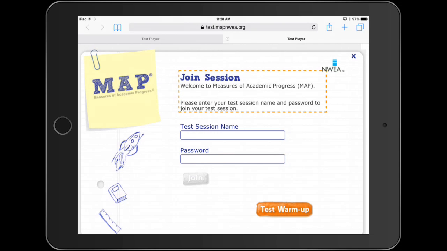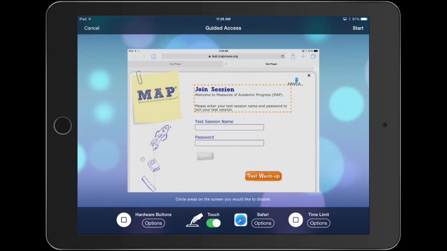To activate guided access for this site, you will need to triple-click the Home button. This means you will press the Home button 3 times very quickly. You will need to draw circles around 2 areas of the screen that need to be blocked during testing. The refresh button cannot be covered. Draw the circles with your finger and cover the areas shown here.